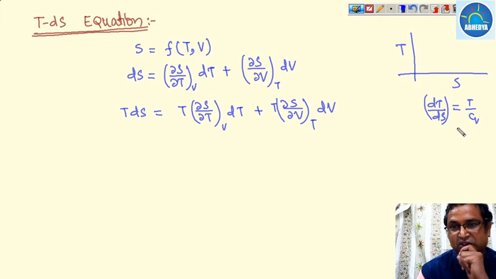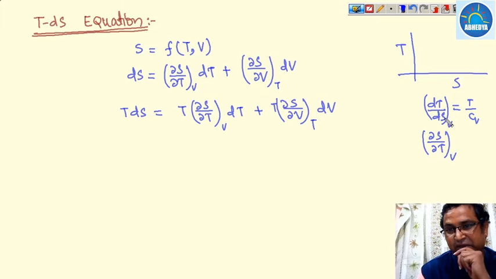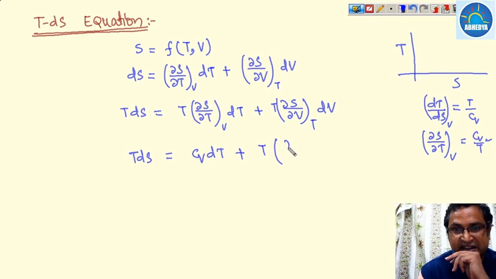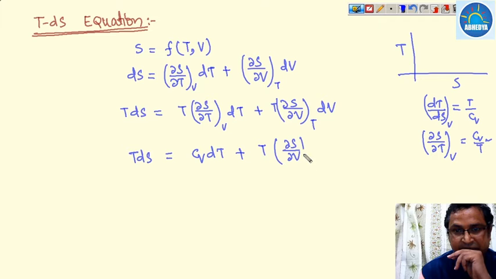So del S over del T keeping volume constant is nothing but Cv upon T. Now put the value of this: TdS is T times Cv upon T dT, so it is Cv dT plus T times del S over del V keeping temperature constant into dV.